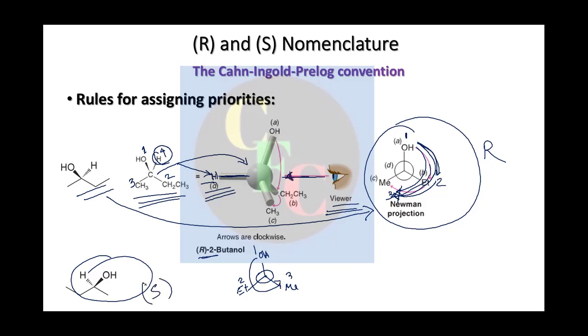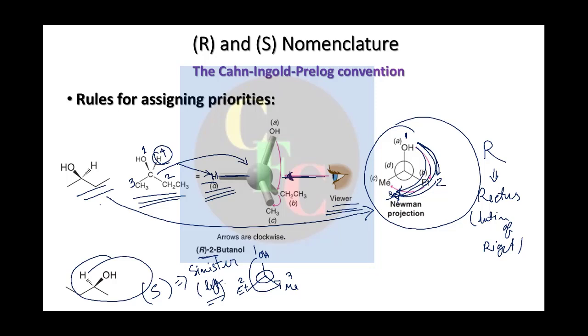So this is S and this is R. Now R and S stand for rectus, a Latin word meaning right hand side, and sinister, Latin for left. So this is our absolute configuration.